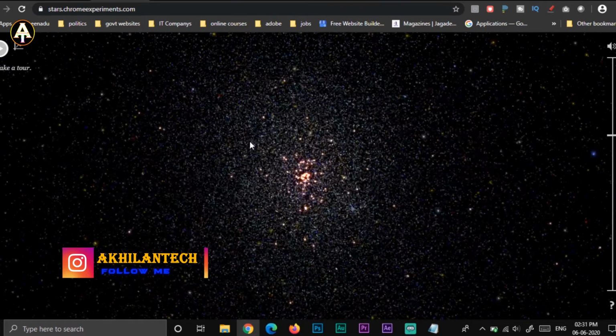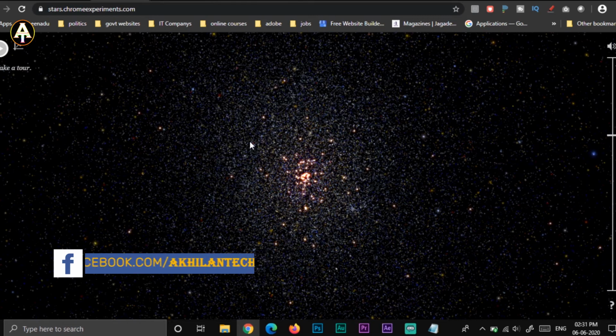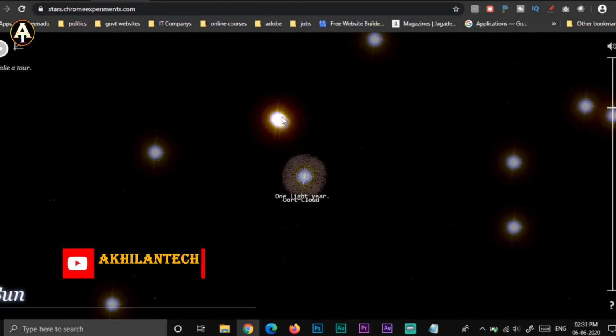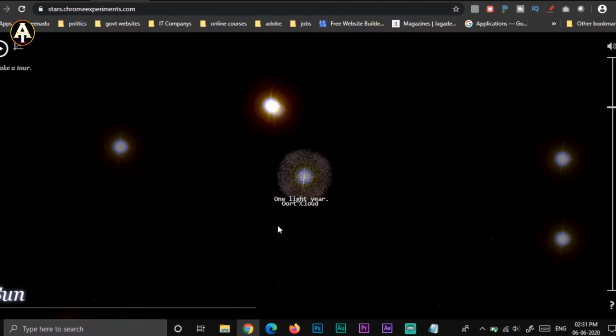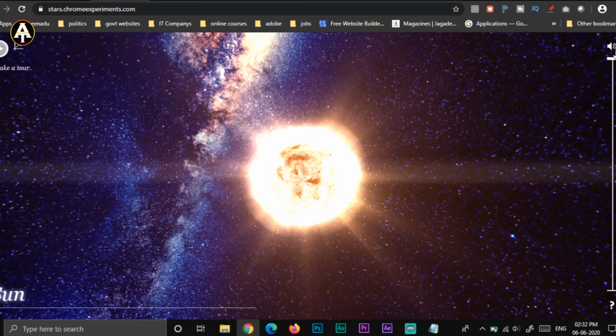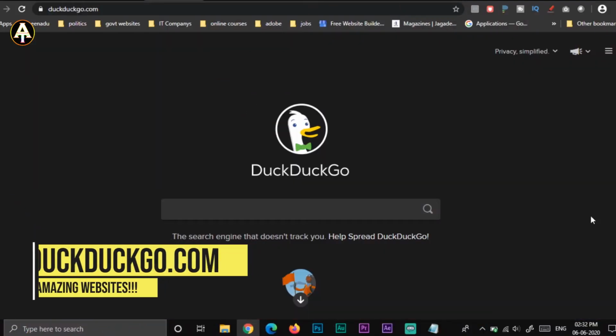You can see this is the website. I'm zooming in, and if you zoom in, you can see all the names of the stars, galaxies, or any other thing. For example, you can see this is the sun, and it has been formed around 1 light year ago. So like this, you can know the information of any particular object you want to know in the Milky Way. You can also drag this slider for zooming in on the universe, and you can see this is the sun, right there. So like this, you can use this stars.chromeexperiments.com website.